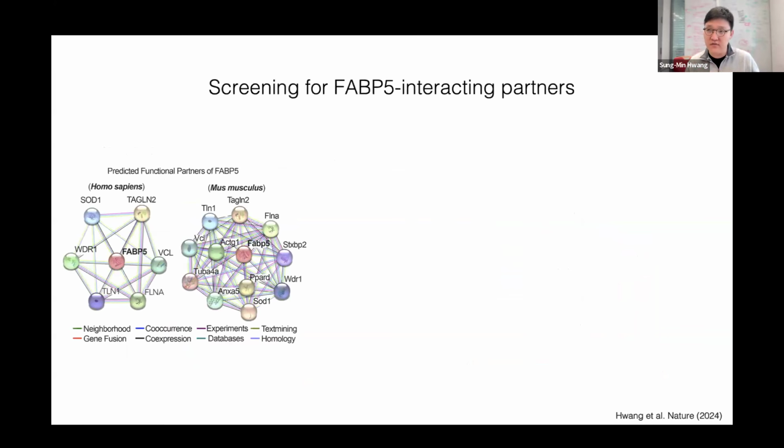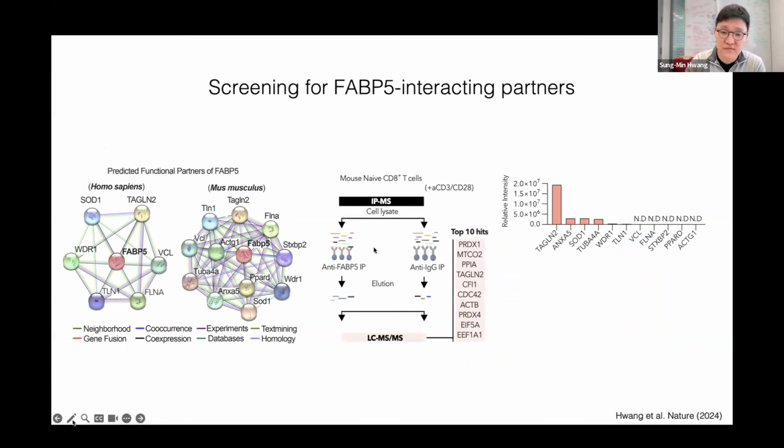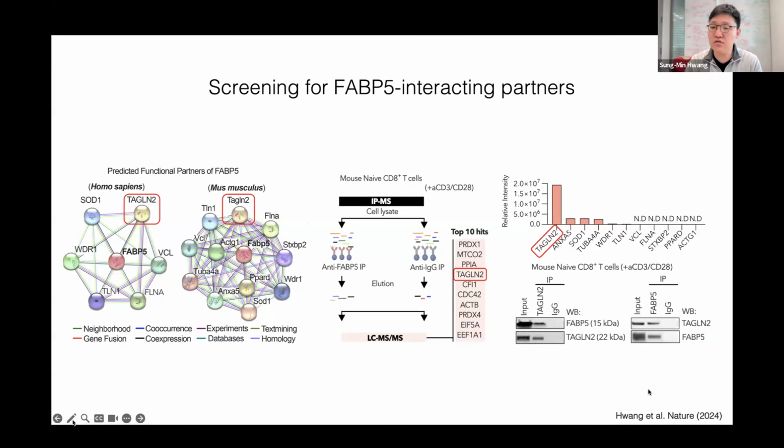So to answer this question, we hypothesize maybe there are other regulatory proteins that regulate the surface FABP5 localization on T cells. So we use two independent approaches. First is the protein-protein interaction database analysis, and the other is FABP5 immunoprecipitation-based mass spectrometry analysis in CD8 T cells. And interestingly, we observe Transgelin2 is highly enriched in both screens. And we also confirmed, using a co-immunoprecipitation assay, that Transgelin2 and FABP5 indeed highly interact in these CD8 T cells.